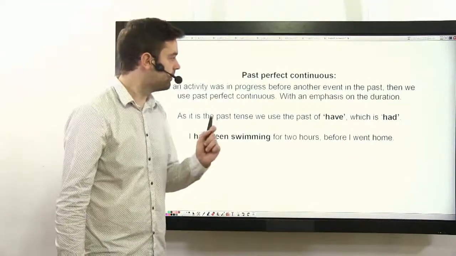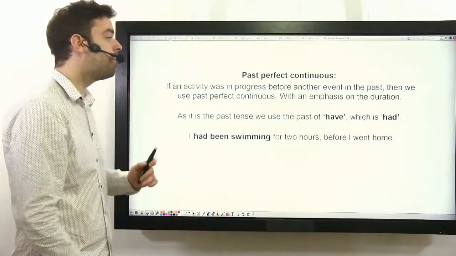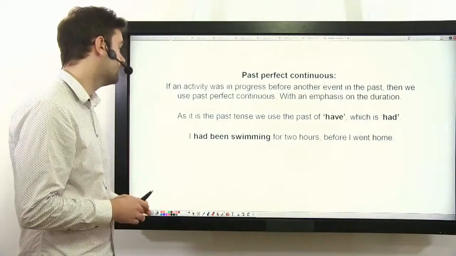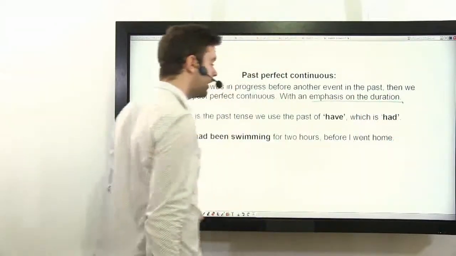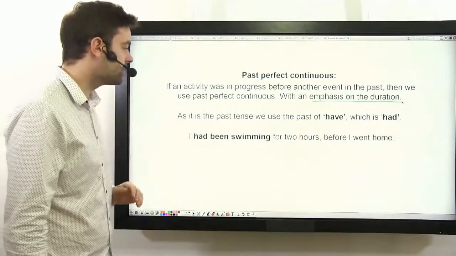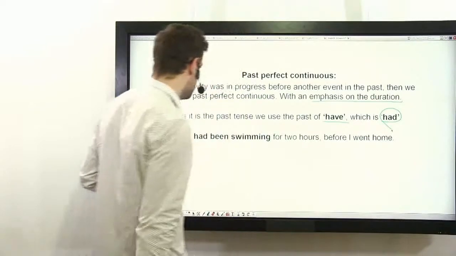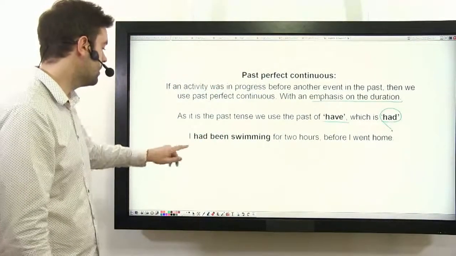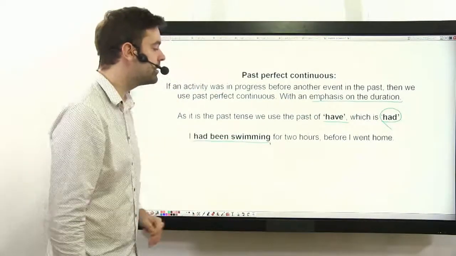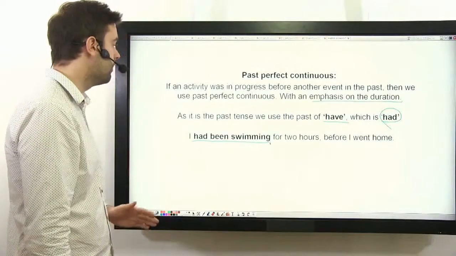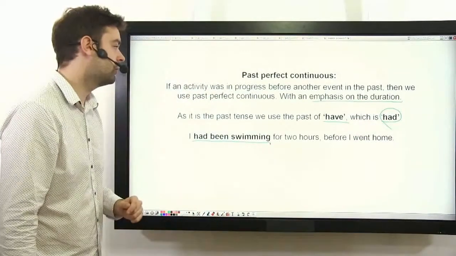What about the past? Well, the past perfect continuous is used if an activity was in progress before another event in the past. Remember, there's always an emphasis on the duration. As it is the past tense, we have to use the past of have, which is had. For example, here's a sentence. I had been swimming for 2 hours before I went home. So it was in progress before another event or time in the past.